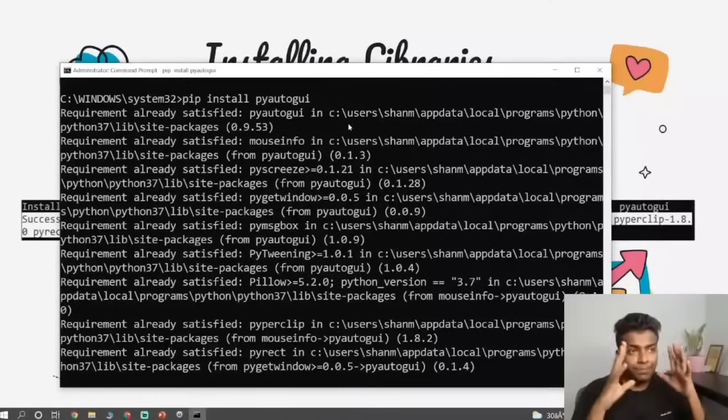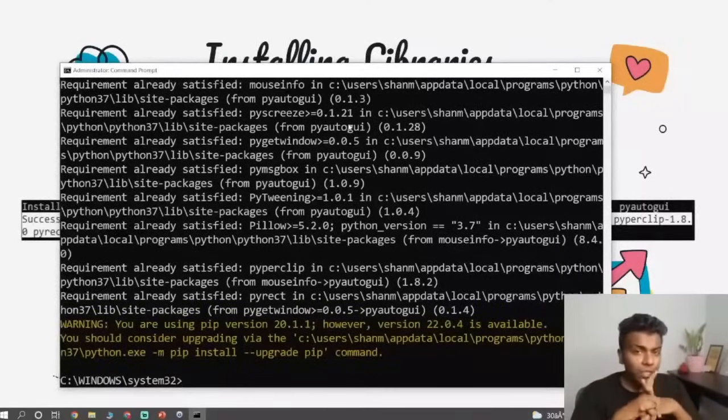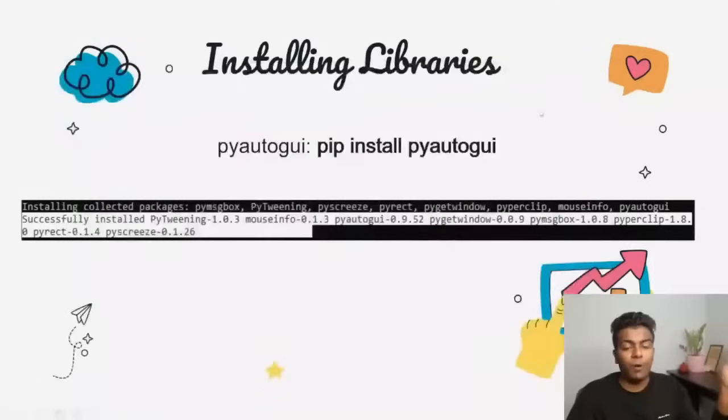Another main thing: we're talking about this PyAutoGUI. It is really super cool guys. For example, in your laptop or your PC, you are using mouse pointers and keyboards, like keyboard shortcuts such as Control C or the Windows button, and the mouse with right click, left click, double click, scroll up and scroll down. There are a lot of functionalities present in your laptop, keyboard and mouse.